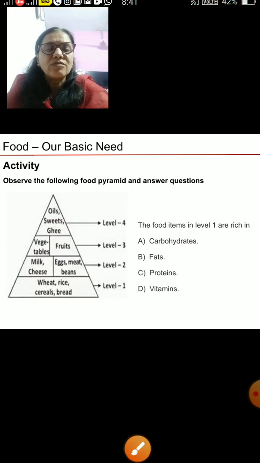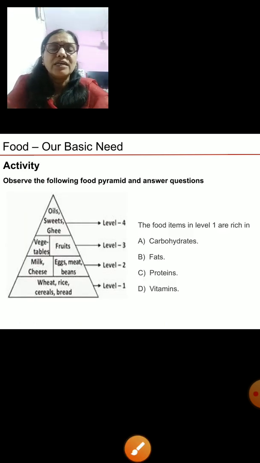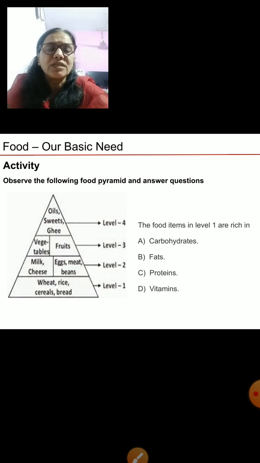Right? Now we will go to another activity. See here, you observe the food pyramid and you have to answer the questions given. So the food items in level 1 are rich in what? Observe the pyramid first. Level 1, level 2, level 3, level 4 are there. Level 1 is wheat, rice, cereals, bread. Then is the milk and cheese, egg, meat, means proteins and milk. Then vegetables and fruits, and then oil, sweets, ghee.